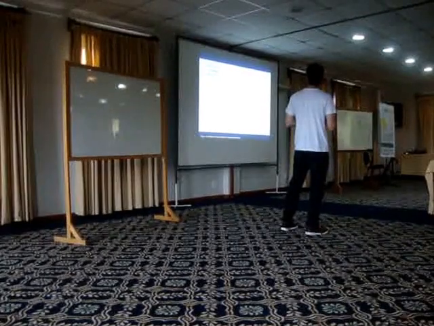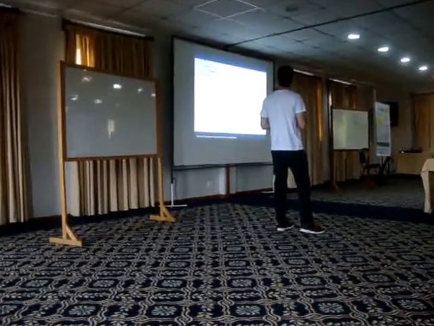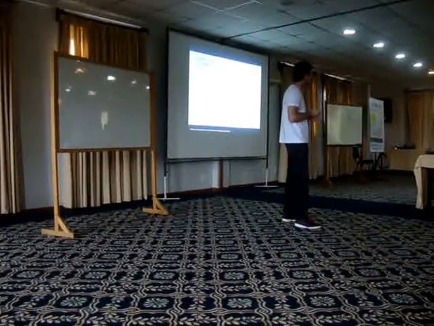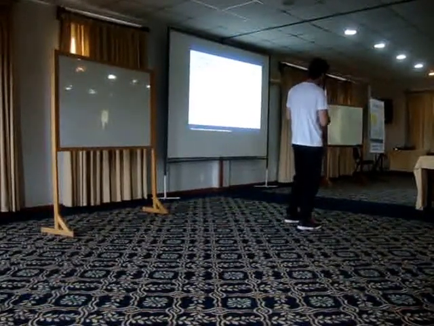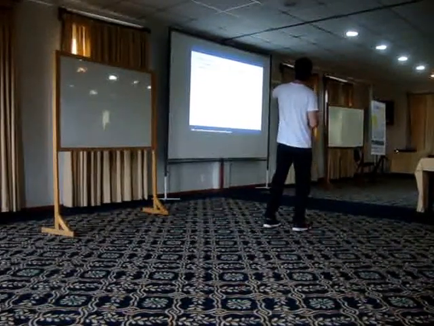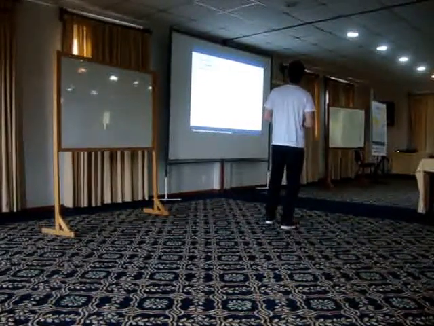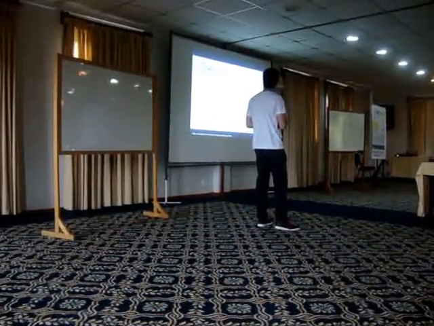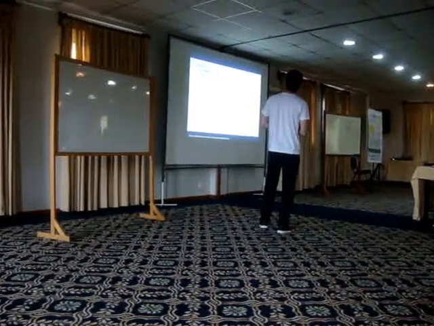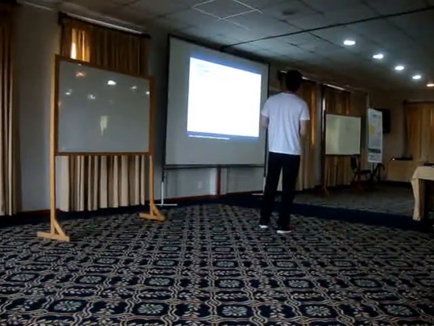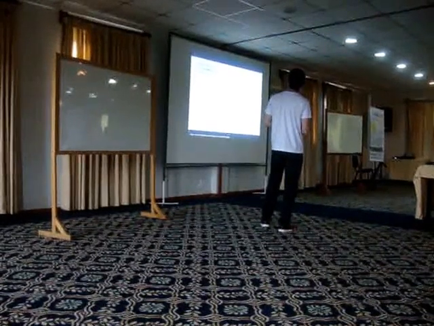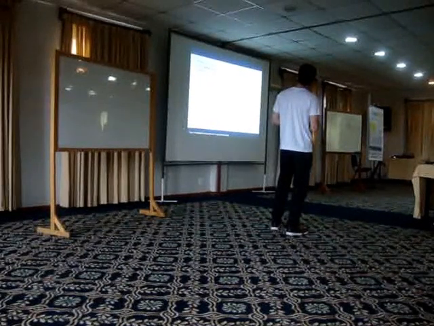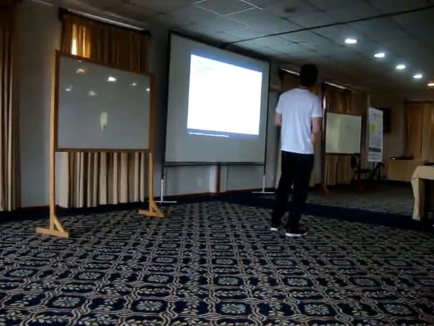The closed neighborhood of w1 is contained in the closed neighborhood of w2, and so on. So this graph here is a small example of a simple vertex v. Its neighbors are w1, w2, w3, and we can clearly see that the neighborhood of w1 is contained in the neighborhood of w2, and in turn the neighborhood of w2 is contained in the neighborhood of w3.